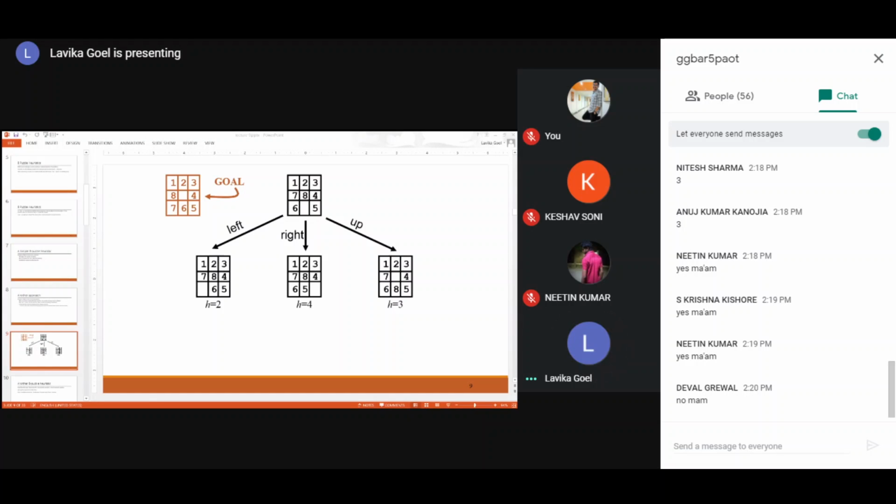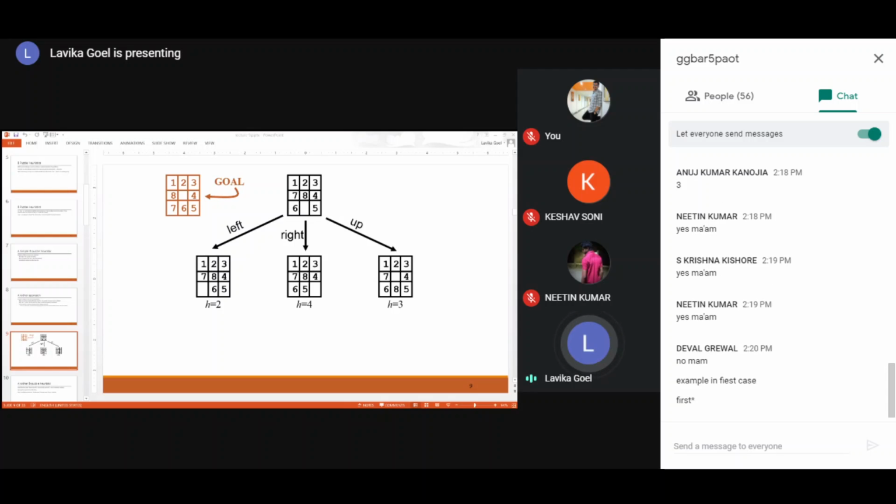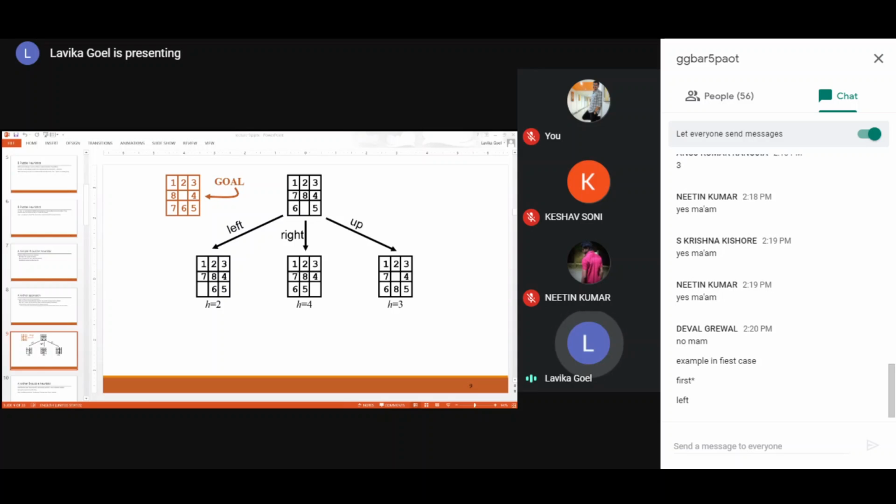Deval is saying no. Why? Please think, students. Example in the first case, the left one, where we have selected this left move.